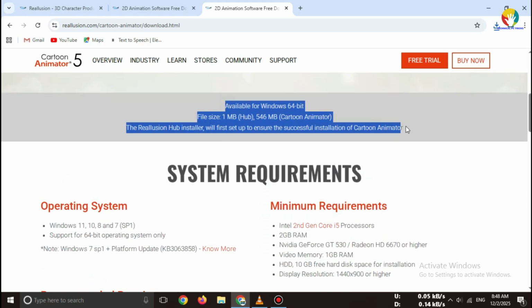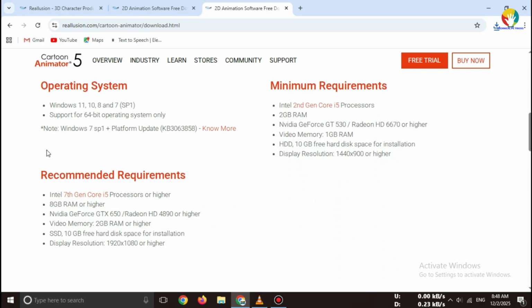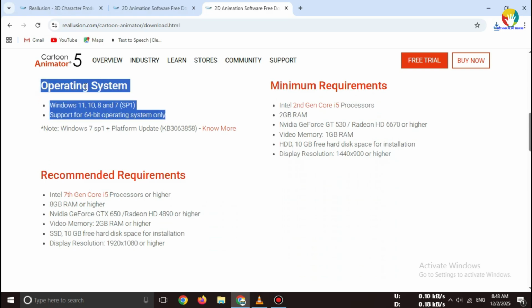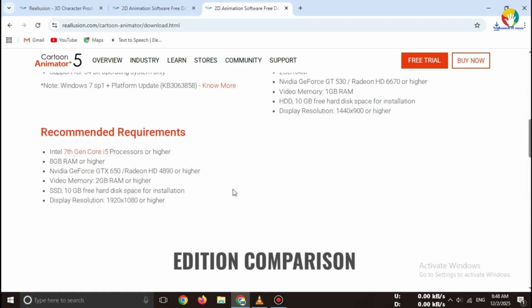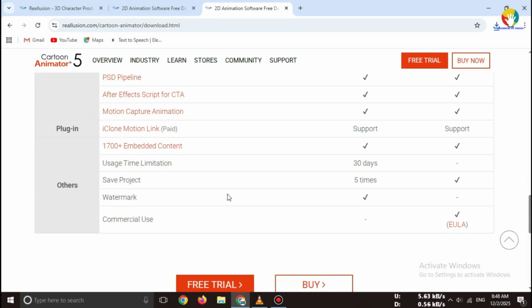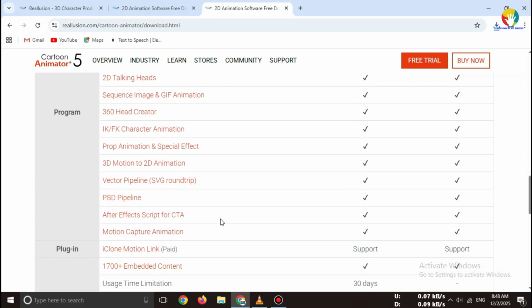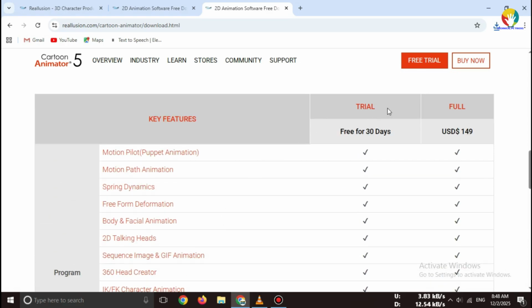The setup file size is usually 1 to 2 gigabytes, so it may take a few minutes depending on your internet speed. Once the download is complete, the installer will be saved on your computer. That's it! You've successfully downloaded Cartoon Animator 5 from the official and safe source. You can now open the setup file and follow the on-screen instructions to install it.